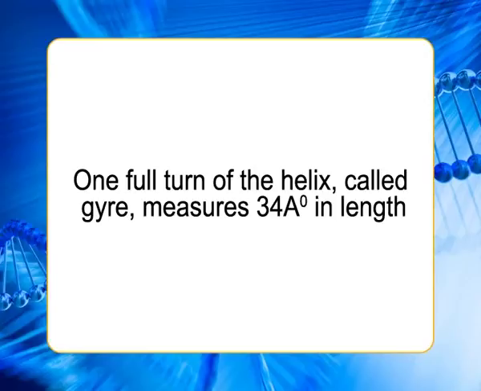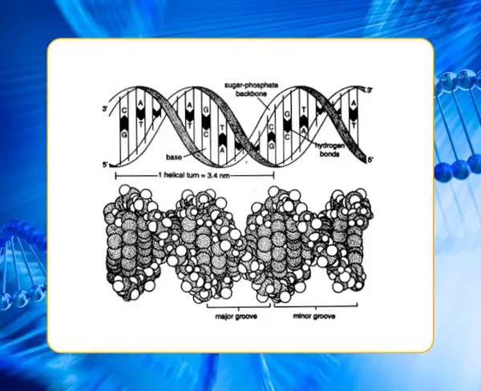The average distance between the two chains is 20 angstrom. One full turn of the helix, called a gyre, measures 34 angstrom in length. The distance between two successive sugar molecules is 3.4 angstrom, thus each gyre accommodates 10 nucleotides.